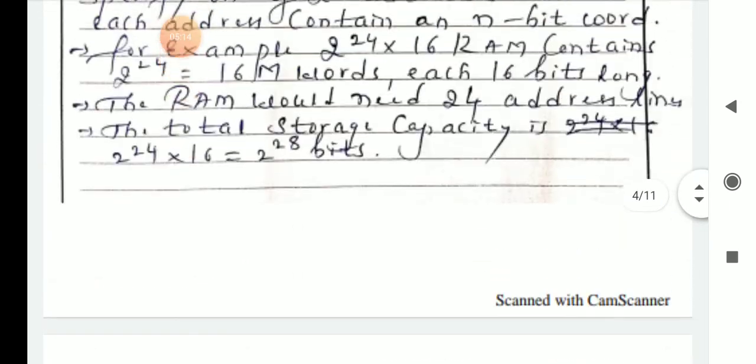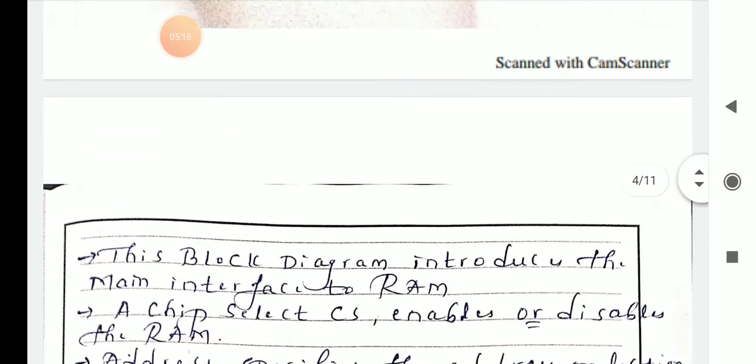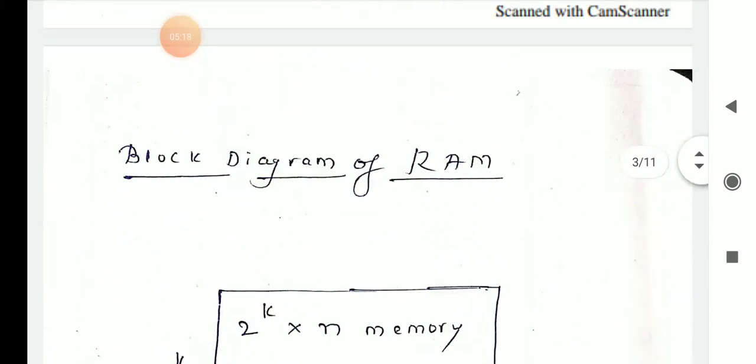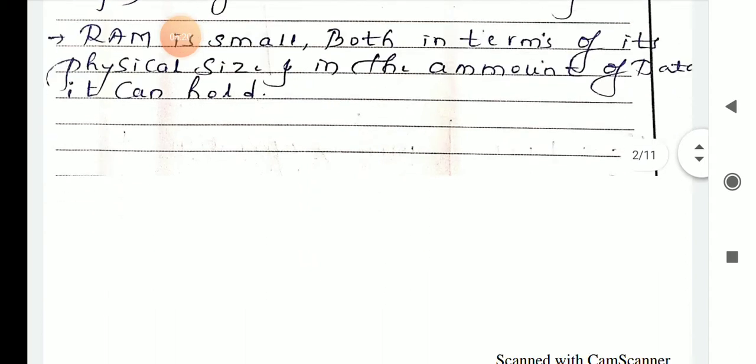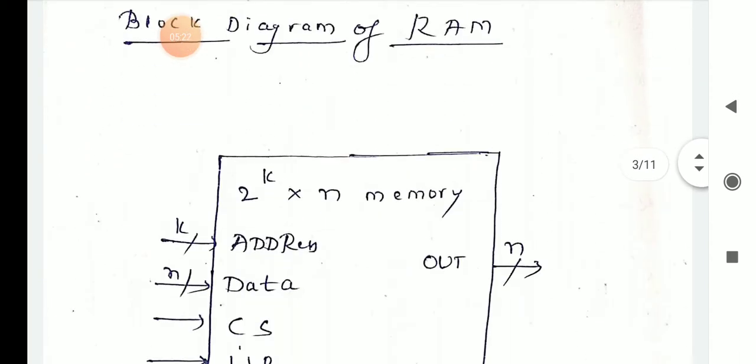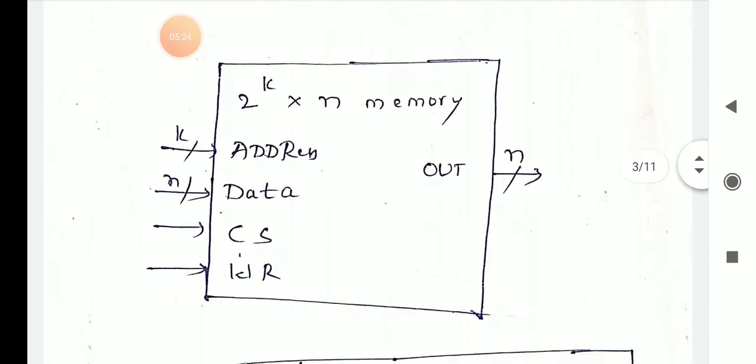Next we will discuss the block diagram of RAM. This is the block diagram of RAM. Inside the RAM you have 2 raised to k by n memory. You have address, data, chip select, write and out. That is the n bit data out, and also n bit data input.